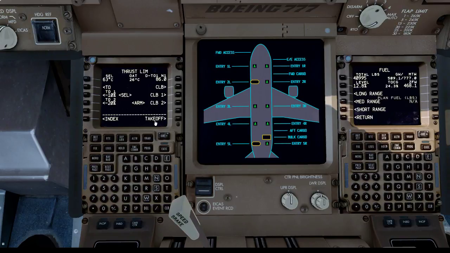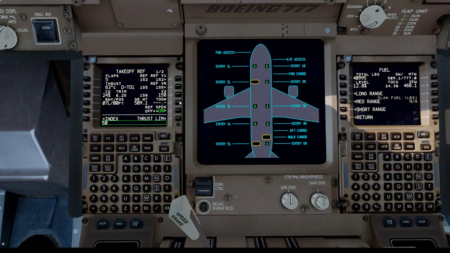Right then, so what I need to do is go back to the perf init and select that 63 again, flaps 5. Okay, there you go.